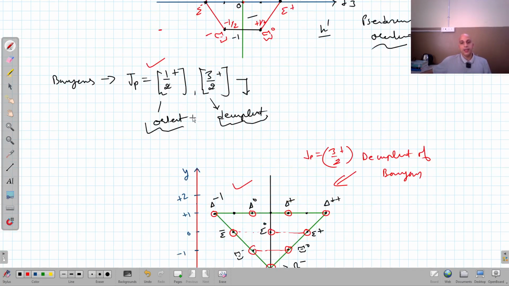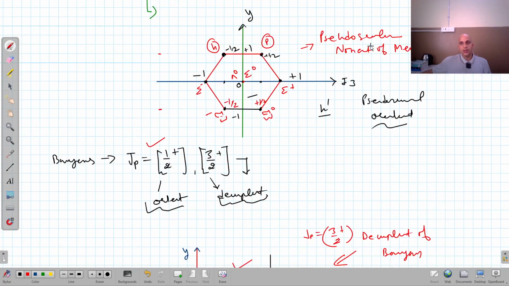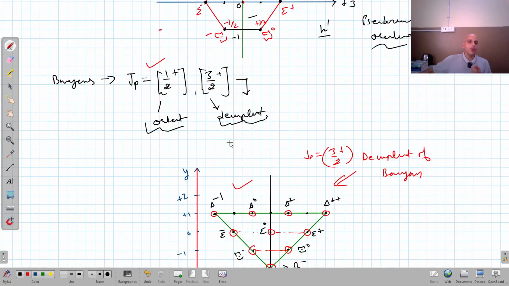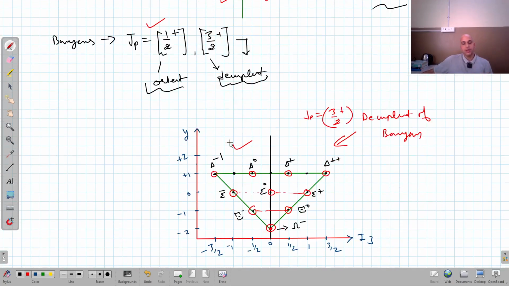These 3 weight diagrams. This is the decuplet of baryons. This is the pseudoscalar nonet, not nonet, but it is the octet of baryons. I have erased that third diagram, right? Similarly, it was a pseudoscalar nonet of mesons that I have erased. So we have to remember all these 3 weight diagrams because questions can be asked from here, right?